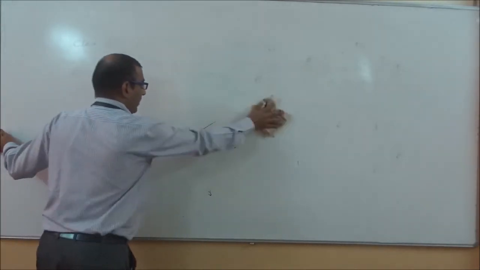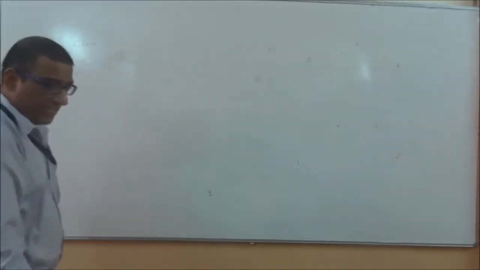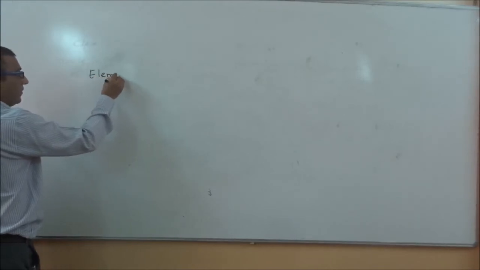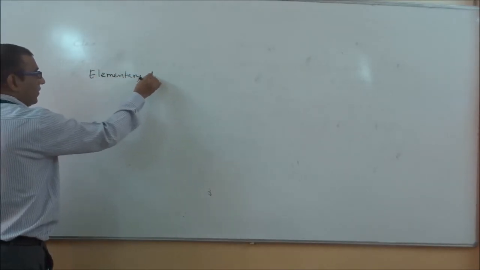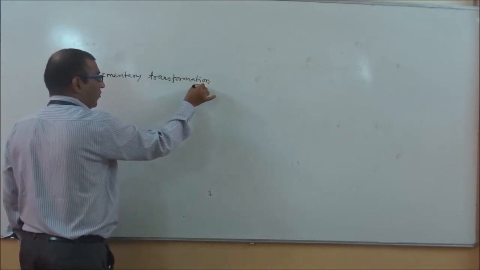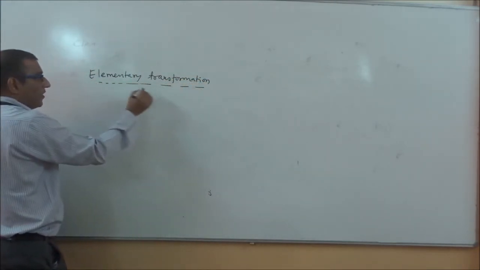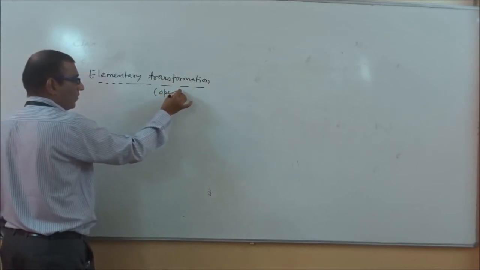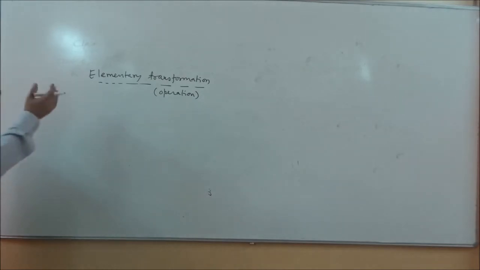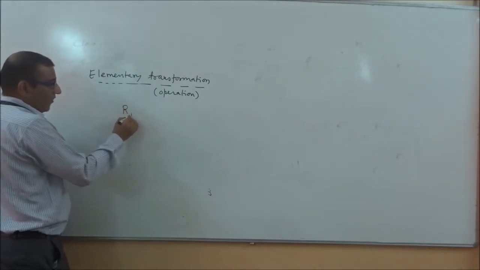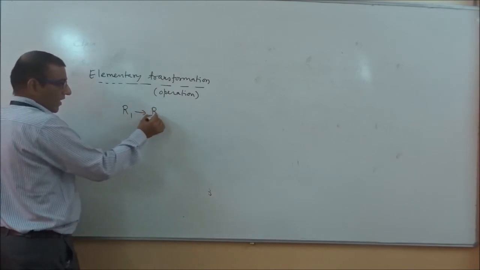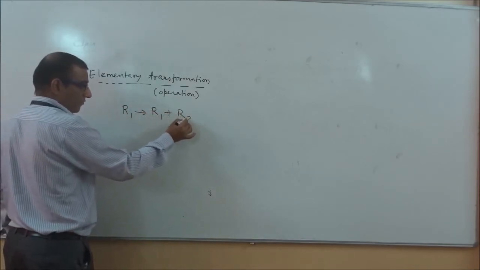After this concept, we will continue with the last concept, that is the elementary transformation. And this elementary transformation is also related with operations. For example, if you want to change R1, then you will write R1 plus R2.